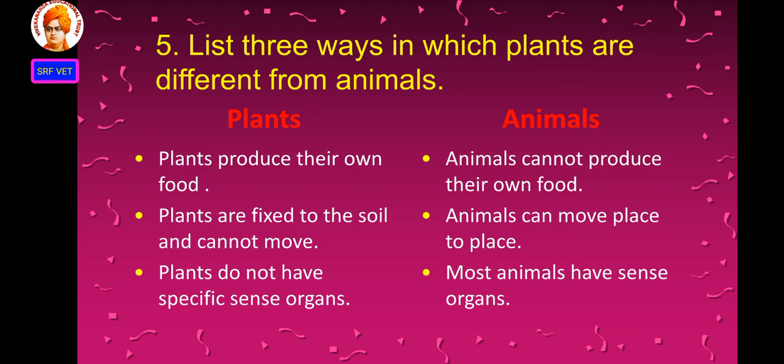Once again I will repeat. List 3 ways in which plants are different from animals. Plants produce their own food. Animals cannot produce their own food. Plants are fixed to the soil and cannot move. Animals can move from place to place. Plants do not have specific sense organs. Most animals have sense organs.